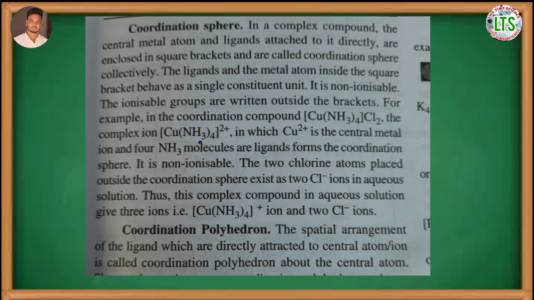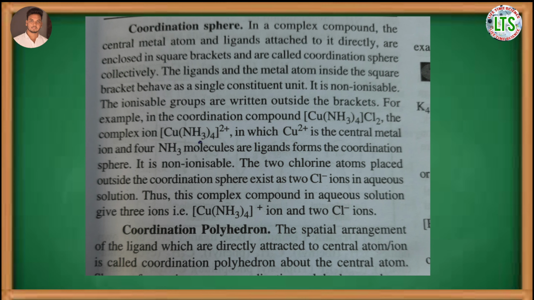For example, in the compound [Cu(NH3)4]Cl2, [Cu(NH3)4]2+ forms the coordination sphere and is non-ionizable, and the two chlorine atoms are ionizable as they are present outside the square bracket.